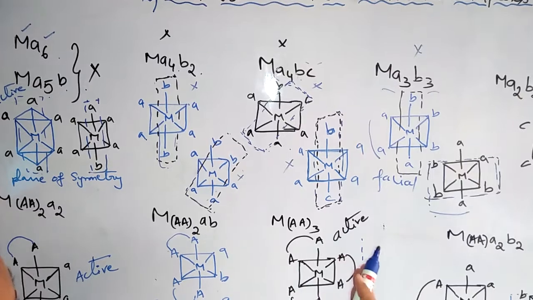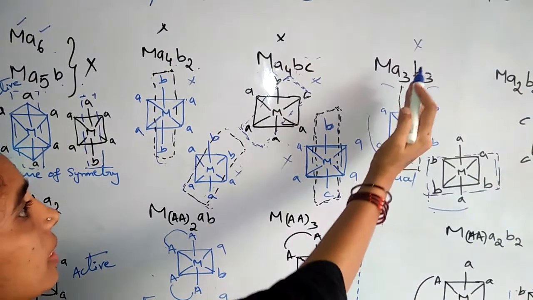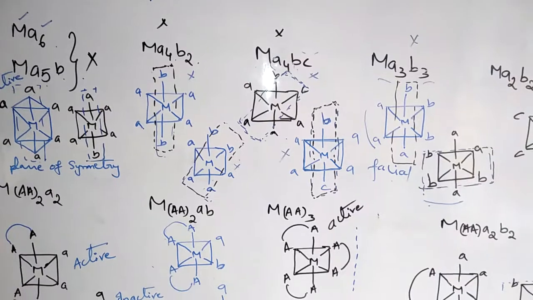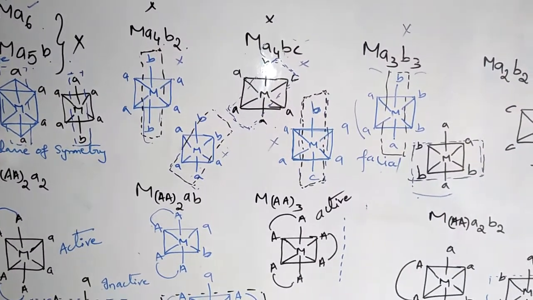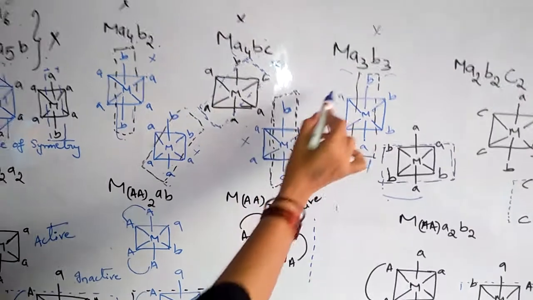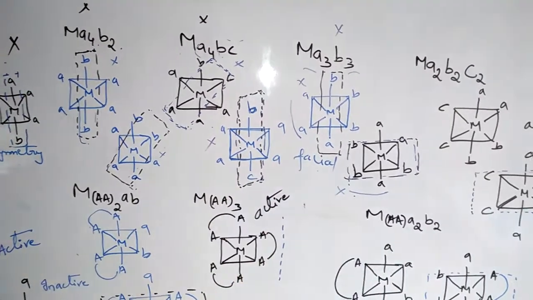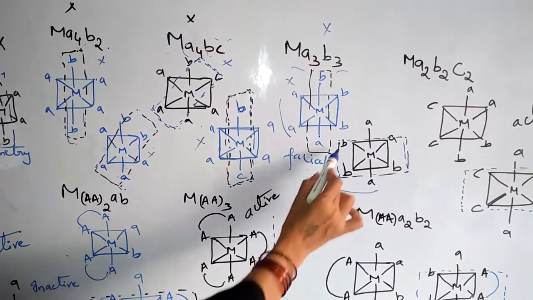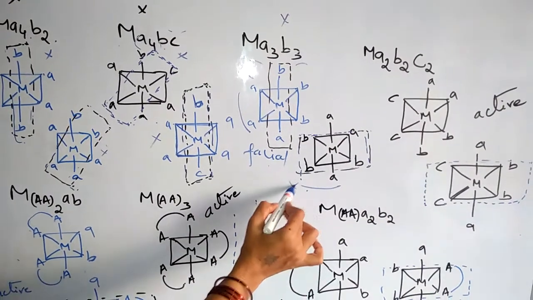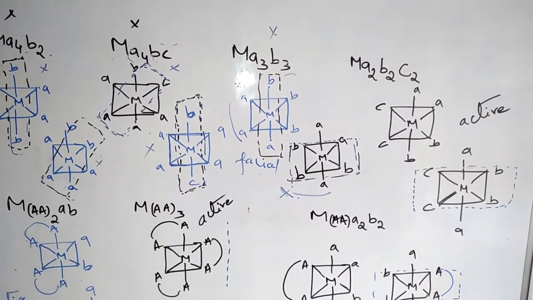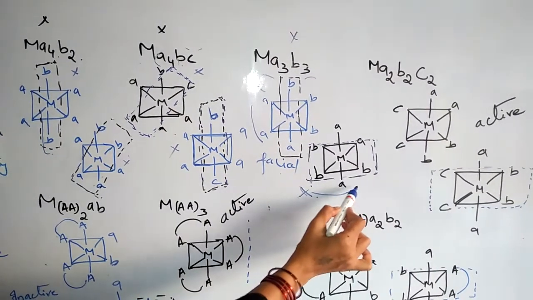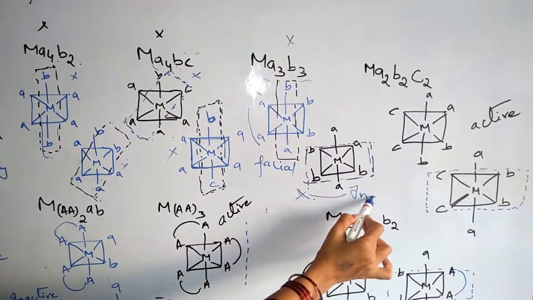One imaginary plane passing through it can divide it into two equal halves. So that's why it is optically inactive. Same for meridional also. Here sigma h, it is having a horizontal plane of symmetry, that's why it is also optically inactive.